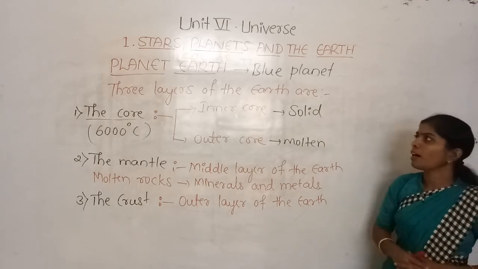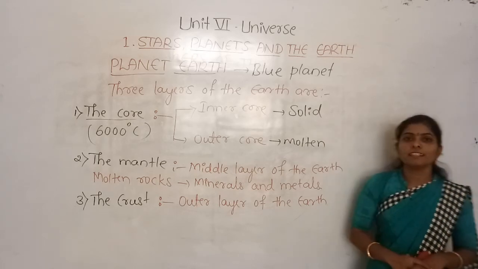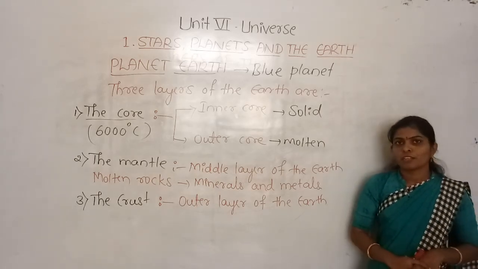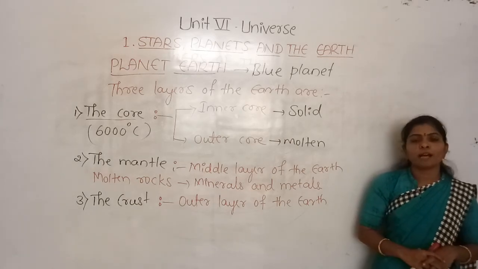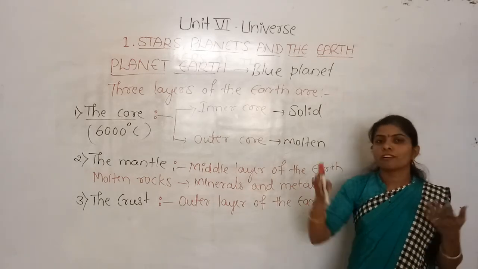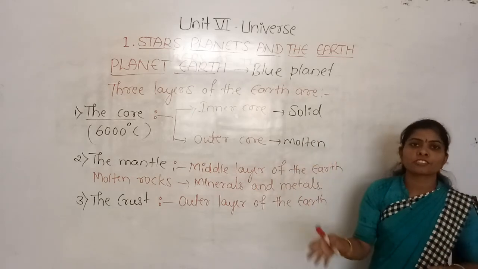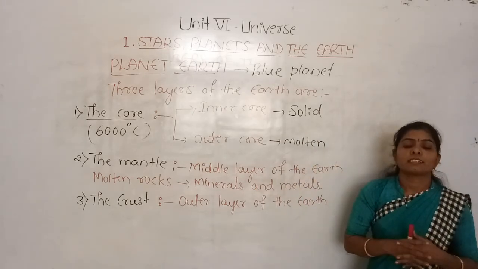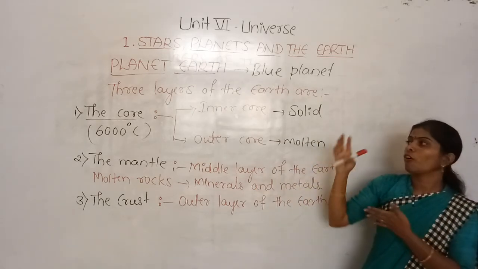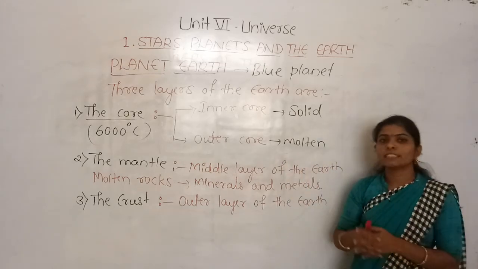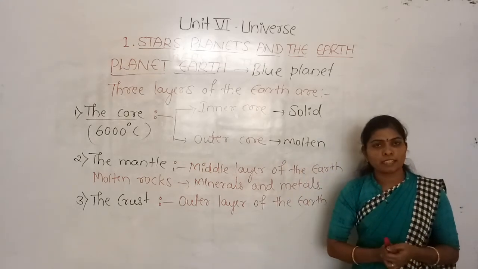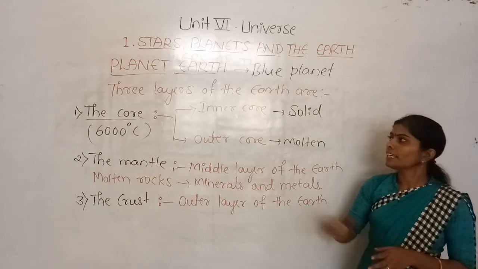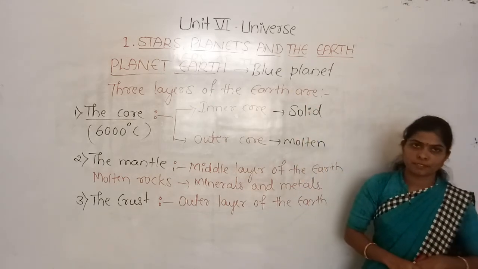This is all about the stars, planets and the Earth chapter. I hope you have understood about astronomy and also the planets, constellations, satellites and the stars, and also the inner and outer planets and some other members of the solar system, as well as the planet Earth.